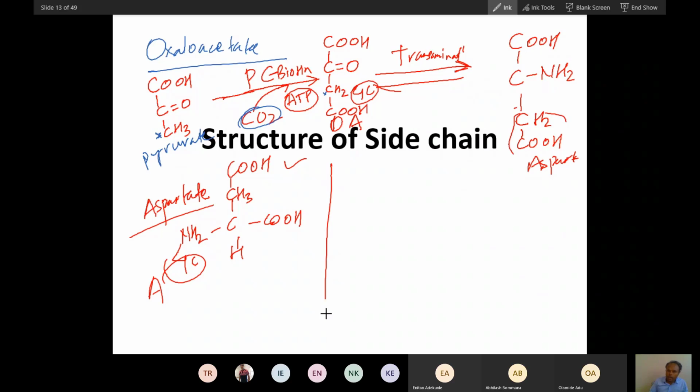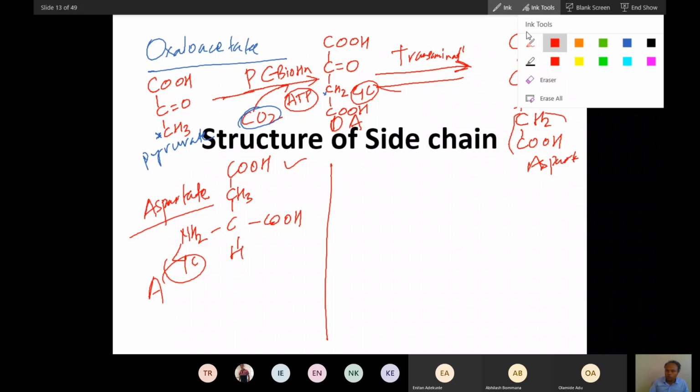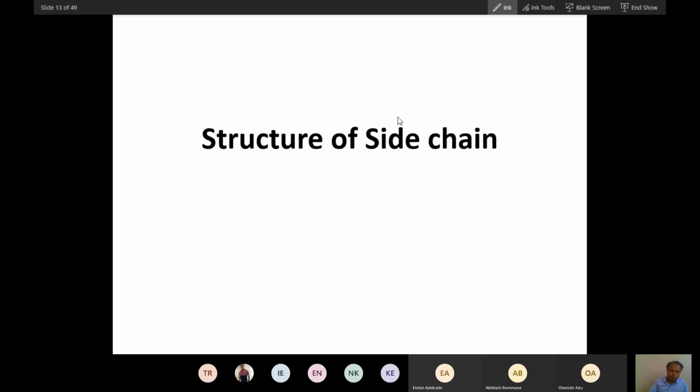Now we have talked about aspartate. So what is glutamate? Glutamate is made from alpha ketoglutarate.